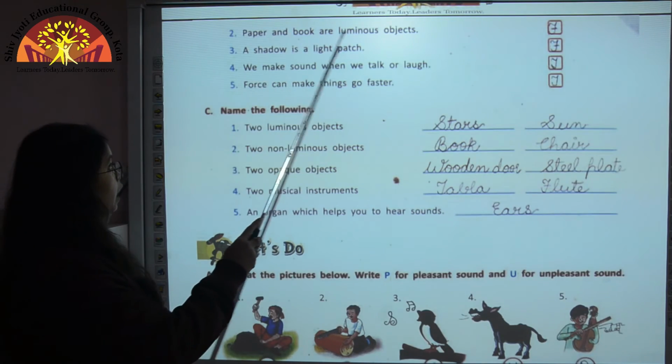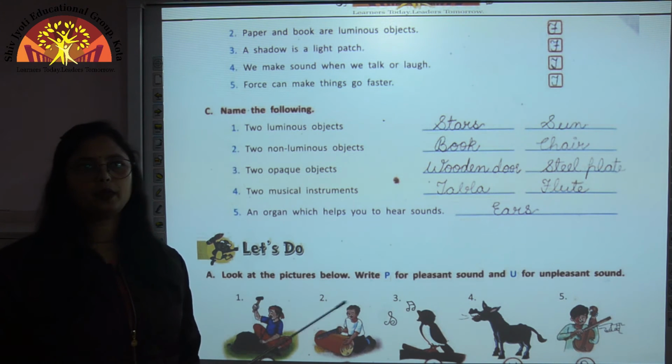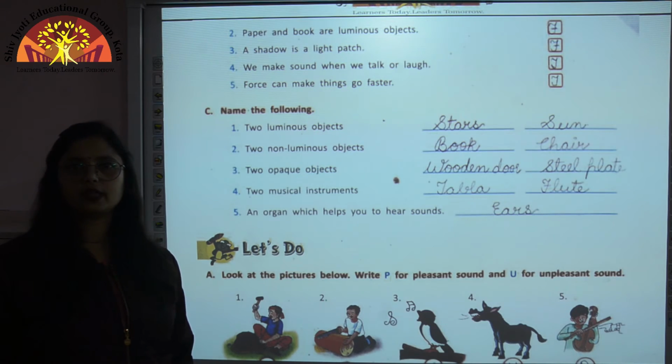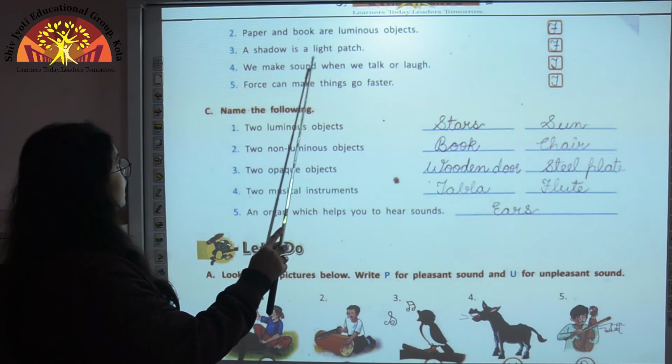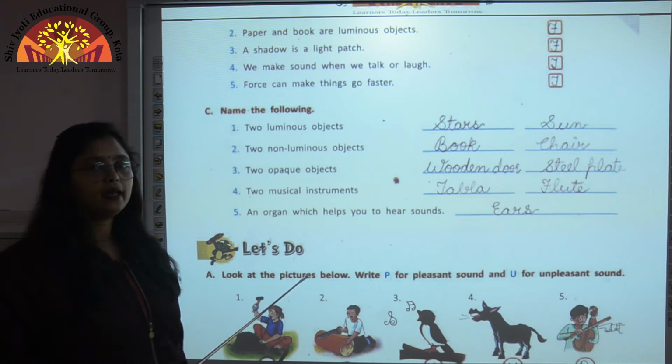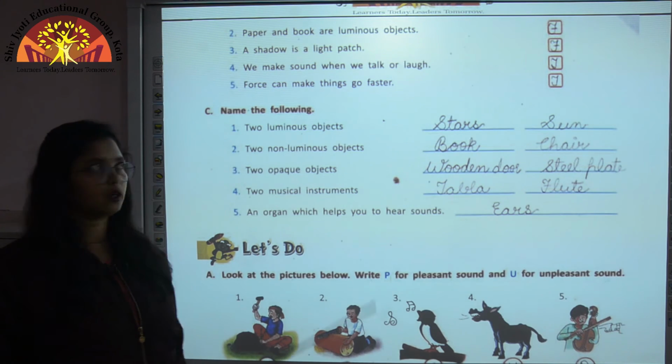Paper and book are luminous objects. Now children, this is a wrong statement because paper and book, they do not give out any light. They are non-luminous objects. A shadow is a light patch. This is also an incorrect statement because shadow is not a light patch, it is a dark patch.